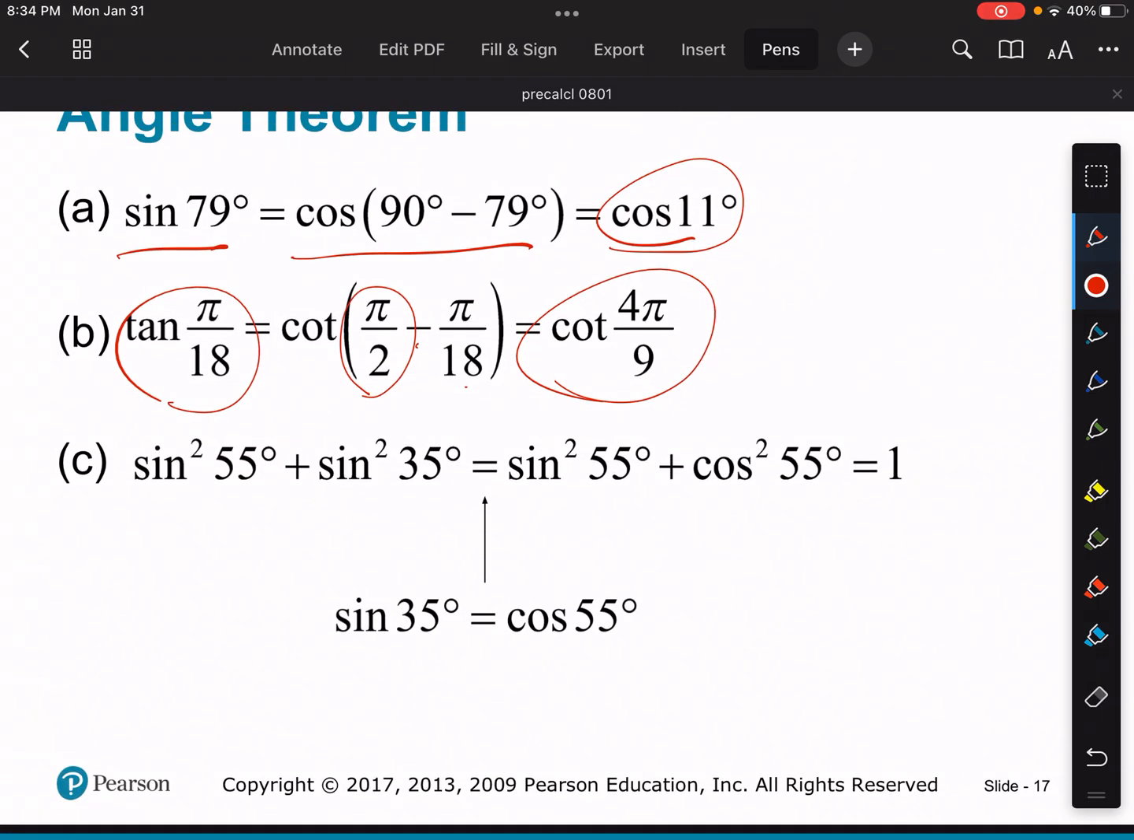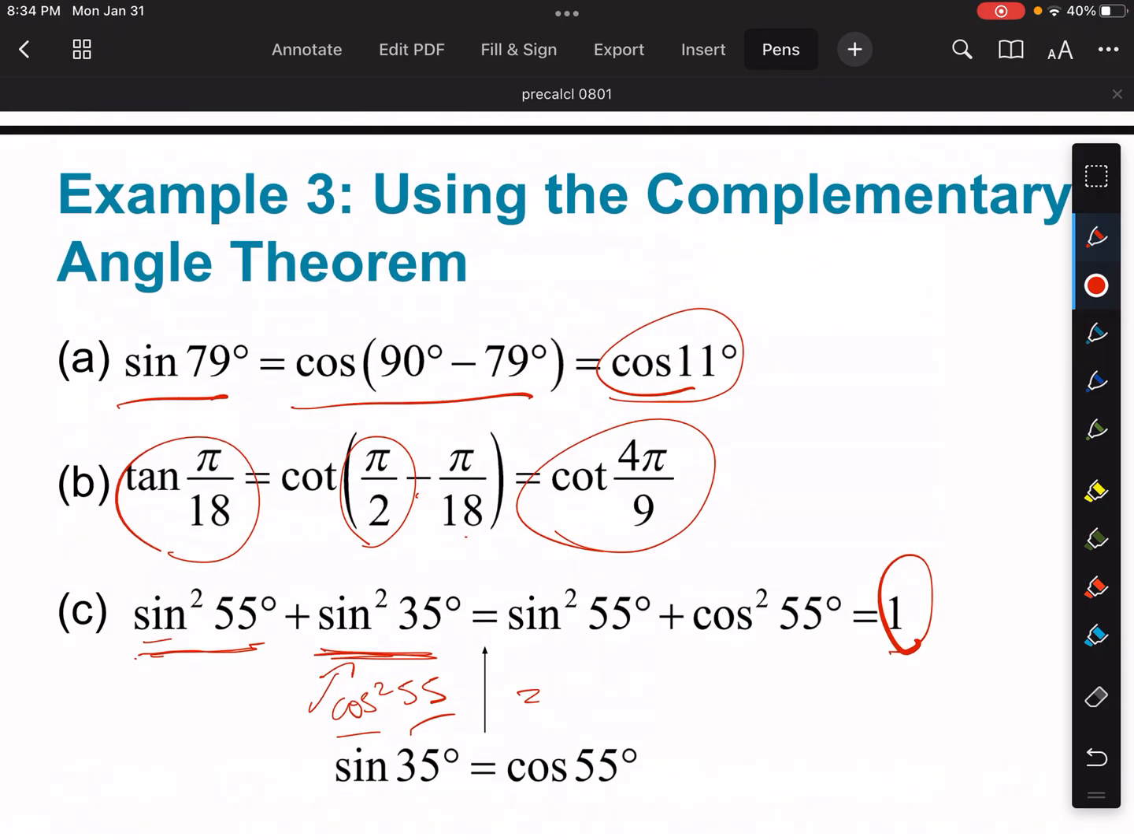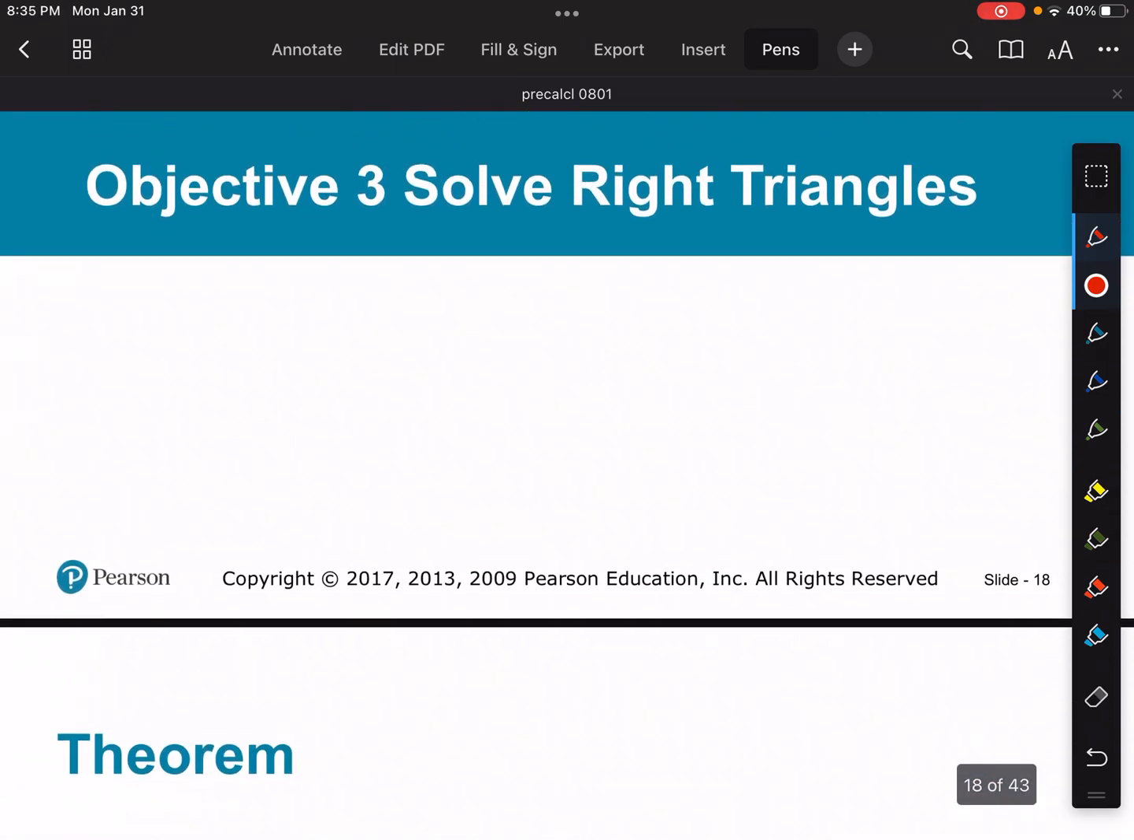And then down below here, we know that sine squared of theta plus cosine squared of theta is equal to 1. So if you have the sine squared of 55 degrees plus the sine squared of 35 degrees, well, sine squared of 35 is the same thing as cosine squared of 55, right? So that's the sine of a theta plus the cosine of the same theta. That's always equal to 1. Okay, so that's example 3.